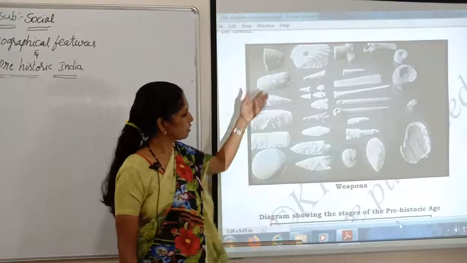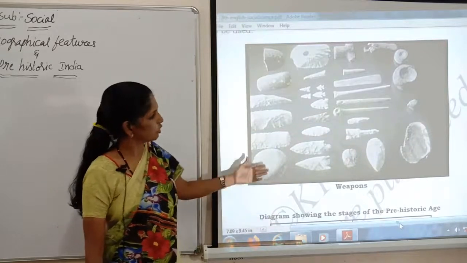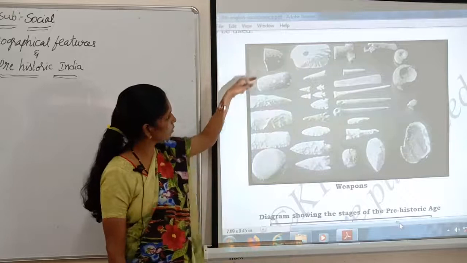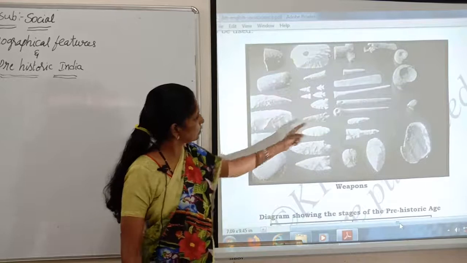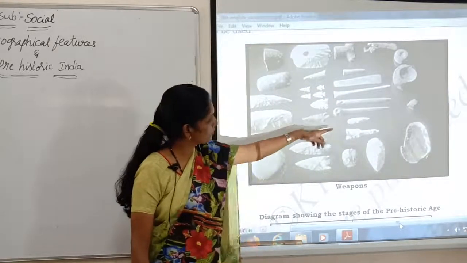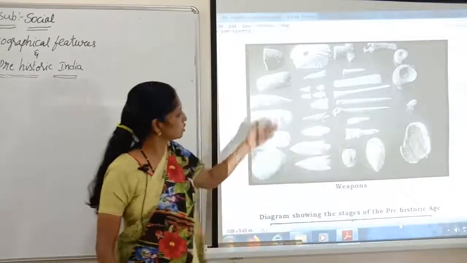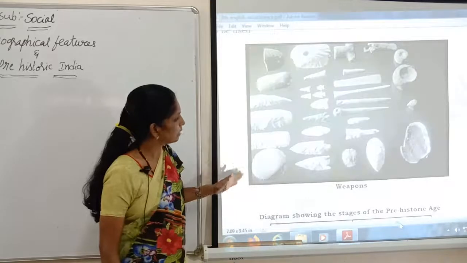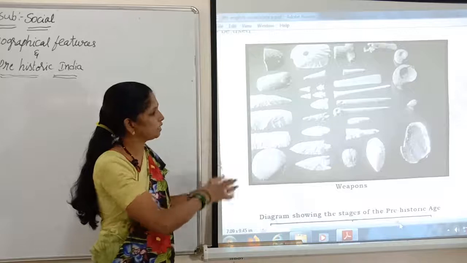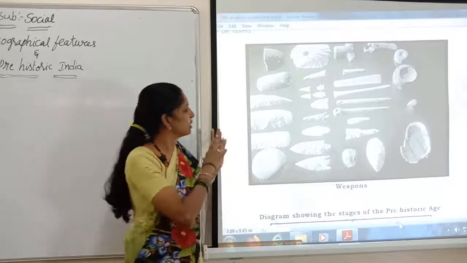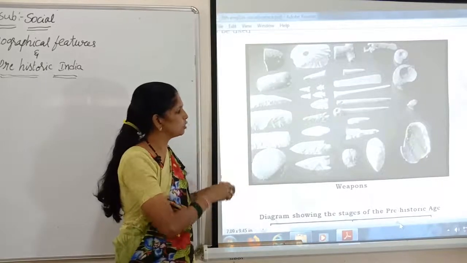you can observe the different weapons made by the prehistoric humans, which show different shapes and sizes. The handles are made with wood, and here we can see some pots and pans, which these prehistoric humans made use of as life changed from hunting to the establishment of fire.